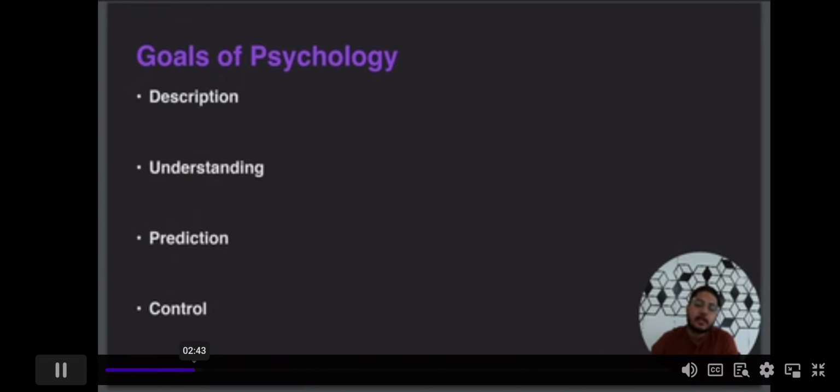First, description. Description of what? Psychology studies what? Psychology is concerned with what? Human behavior. So description of human behavior. Anything a person is doing is a human behavior. So psychology tells what that behavior is, whatever the person is doing. If I am washing my hand, this is a behavior. So psychology describes that someone is washing his hand.